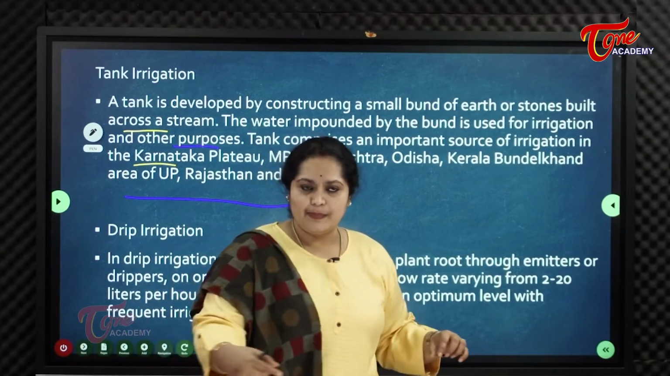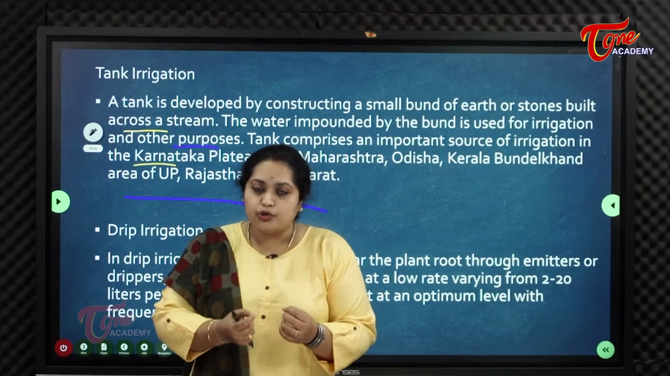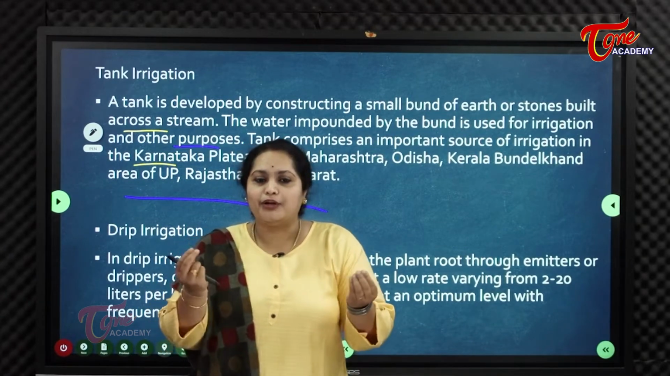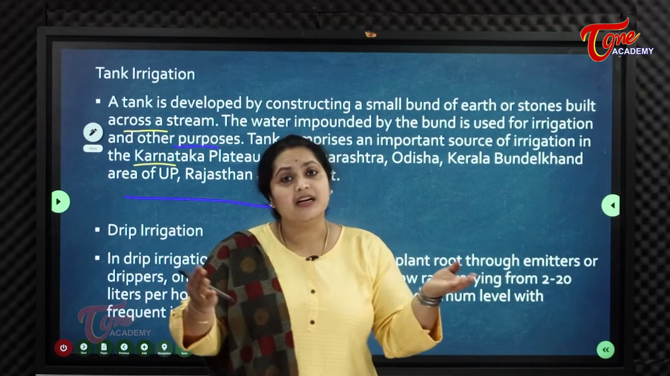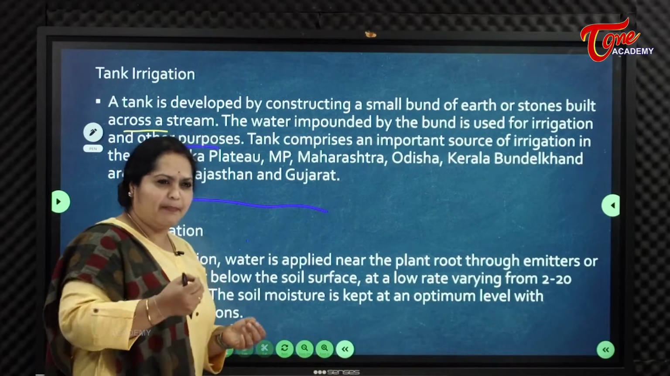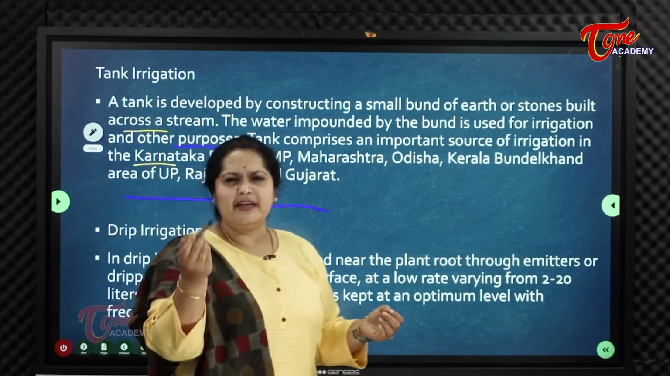Through those pipes, water in a very low quantity will be wetting the farm, wetting the soil. So that is drip irrigation. Drip means what? Everybody knows about the drip.